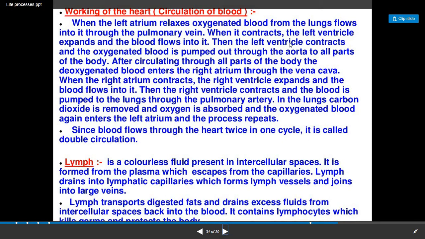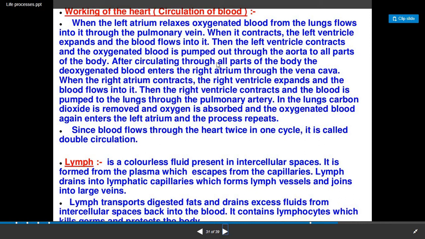Then when the left ventricle muscles contract, the oxygenated blood is pumped out through the aorta to all parts of the body. Aorta we have seen in the figure, that is the main artery. So with this main artery, the oxygenated blood is supplied to all parts of the body.